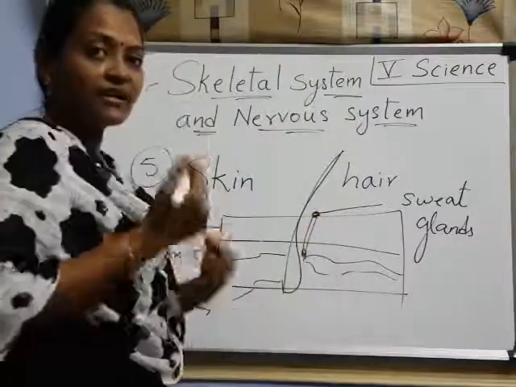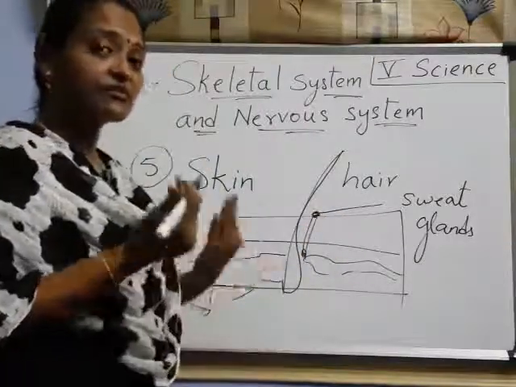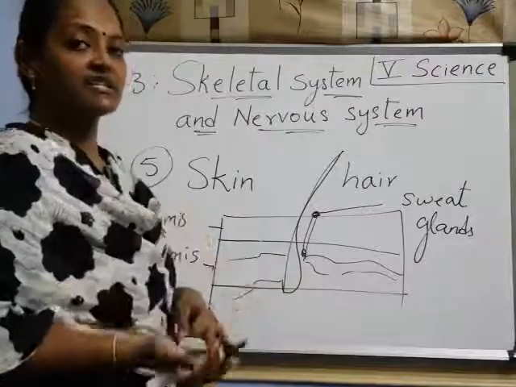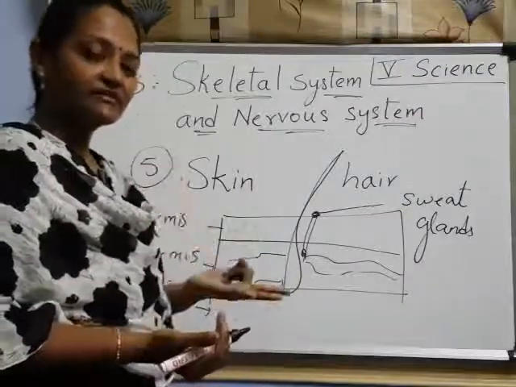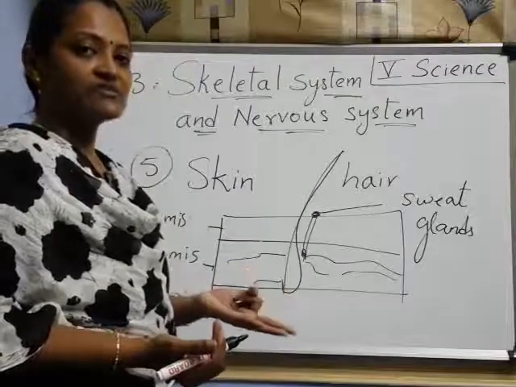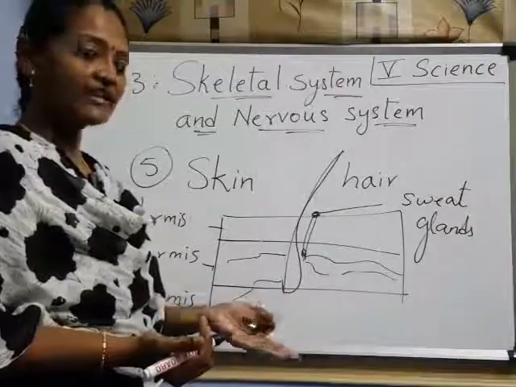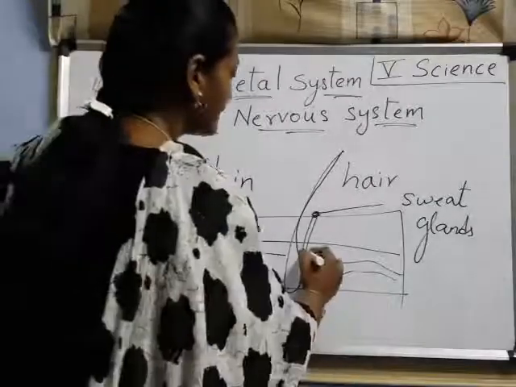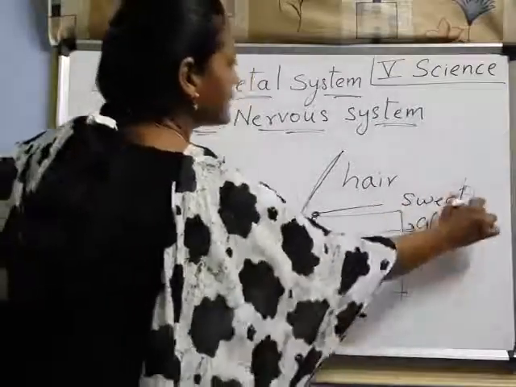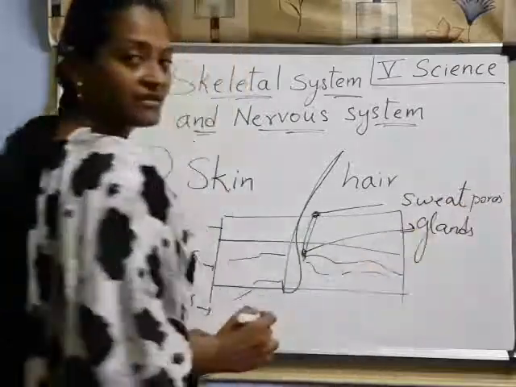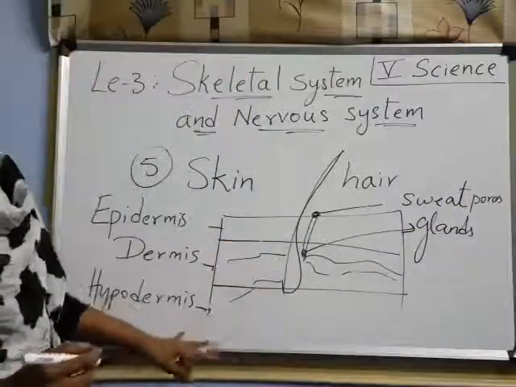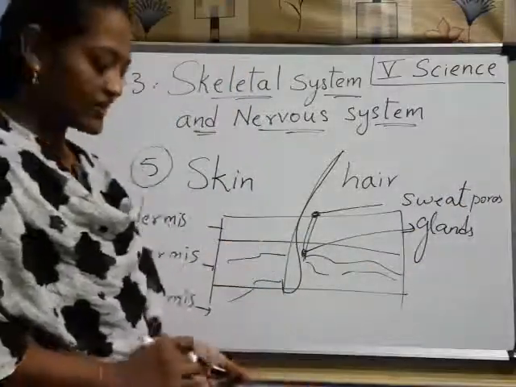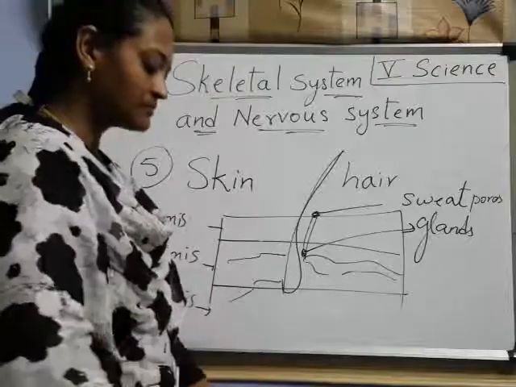So that oil comes out. Sweat also. Oil glands are there. Sweat glands are there. Sweat means water, right? So waste water from the body comes out through sweat pores. We find here sweat glands and here sweat pores. Have you understood, children? So this is the structure of the skin. Now I'll show that picture also for you.